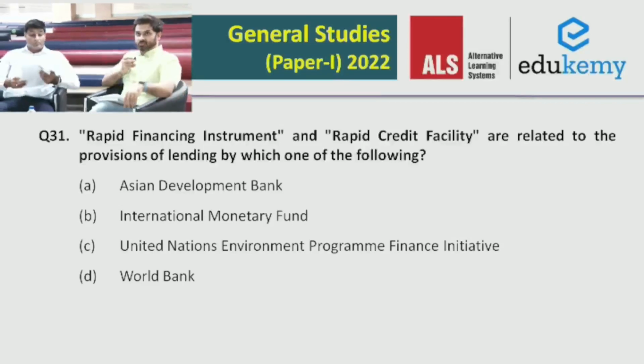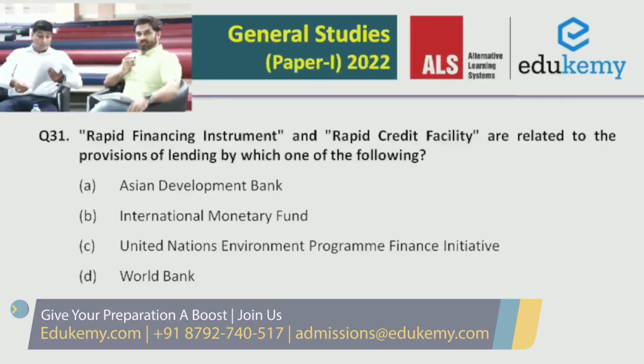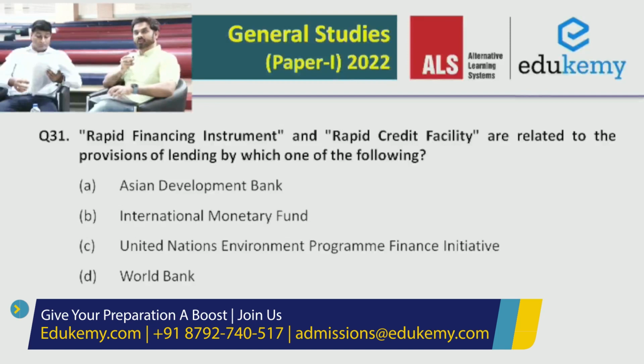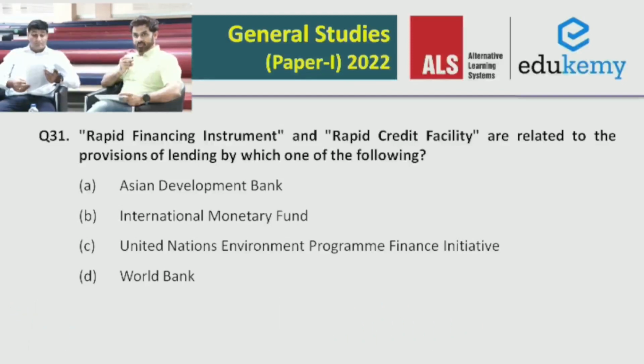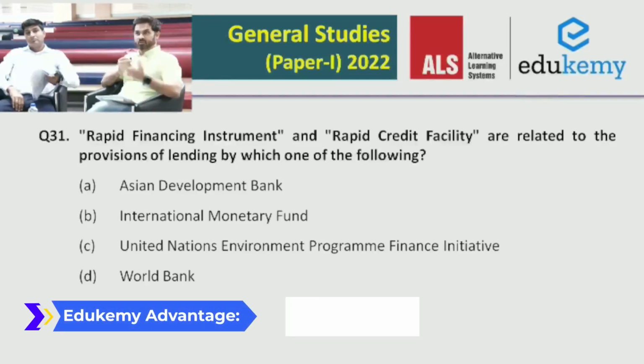Now you just look at the two terms itself and you will get some logic behind what could be the right answer. These are financing instruments. More likely that the answer would be B or C in this case, because for the Asian Development Bank and World Bank, these kind of instruments will not be as much used, right? Because they are giving loans and all for development purpose.